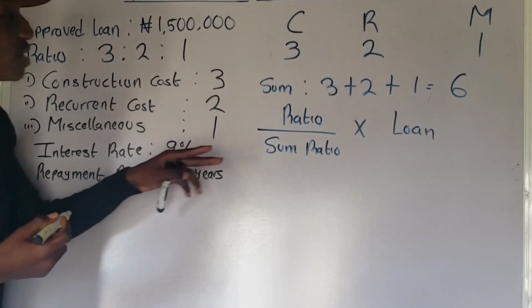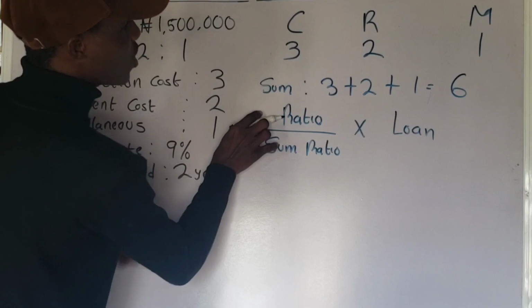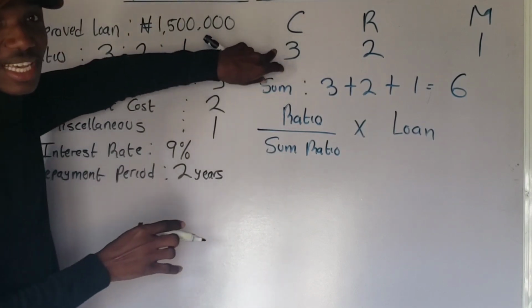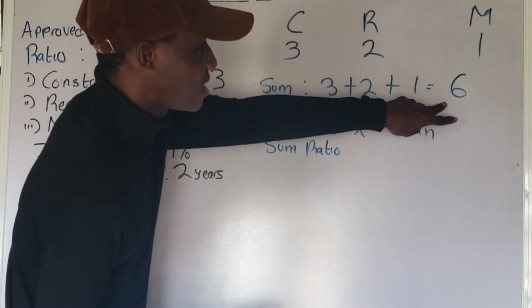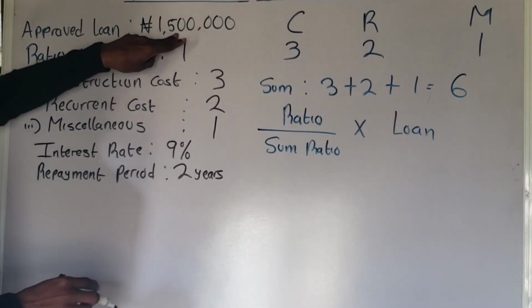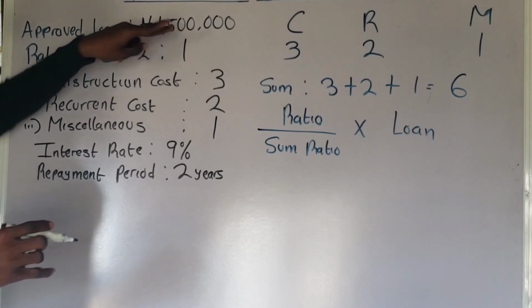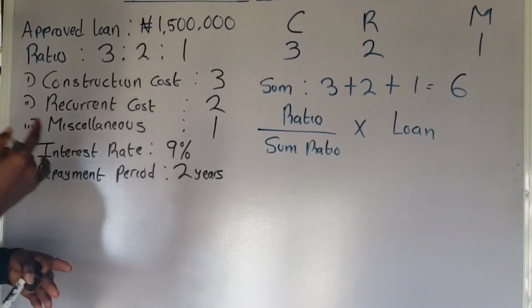The ratio of construction cost is 3. Is that not it? The sum of ratio is what? 6. The approved loan is what? 1,500,000. So with this, you'll be able to derive the amount that you're going to spend on construction costs.